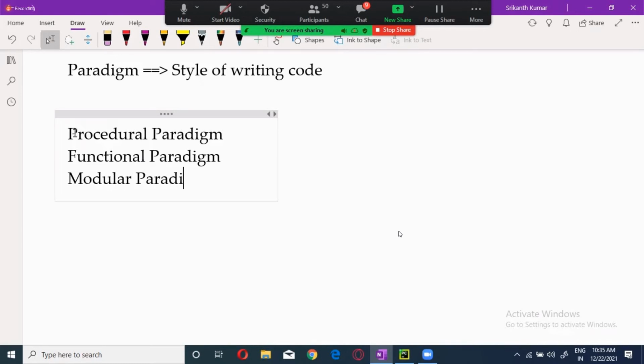Modular paradigm. Next one is called OOPS, guys. Now you know what OOPS is. Now the next one is called logical.